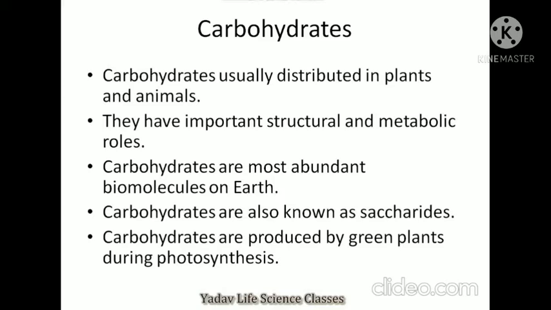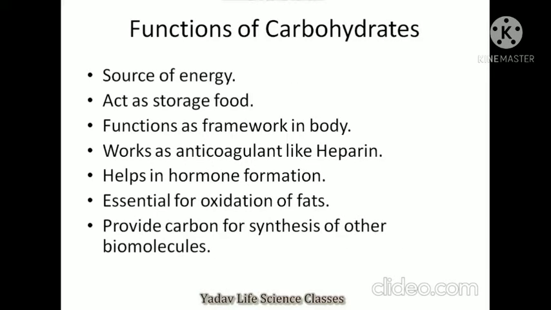Carbohydrates are usually distributed in plants and animals. They have important structural and metabolic roles. Carbohydrates are the most abundant biomolecule on Earth. Carbohydrates are also known as saccharides. Carbohydrates are produced by green plants during photosynthesis.